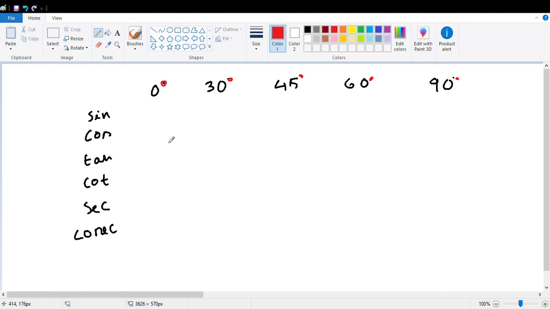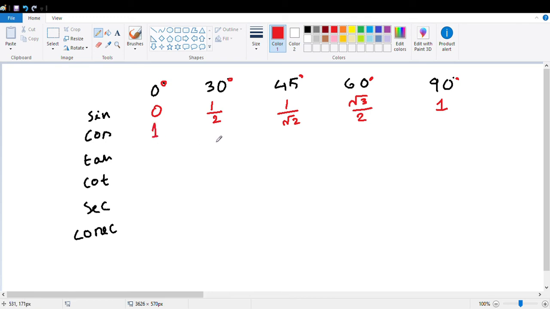Sine 0 has value 0. Sine 30 has value half. Sine 45 has 1 by root 2. Sine 60 is root 3 by 2. And sine 90 is 1. Cos 0 is 1.